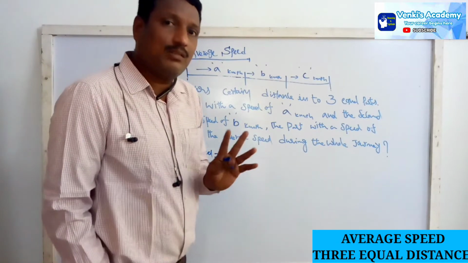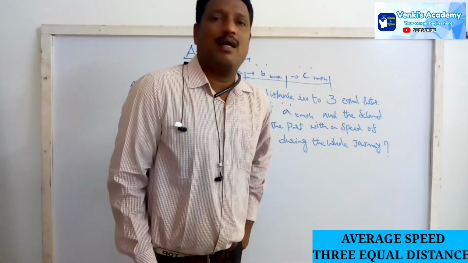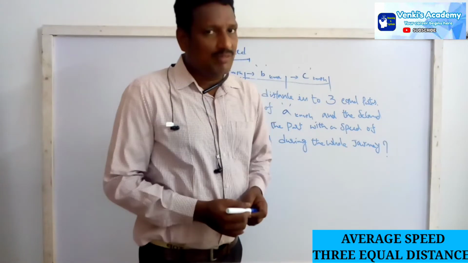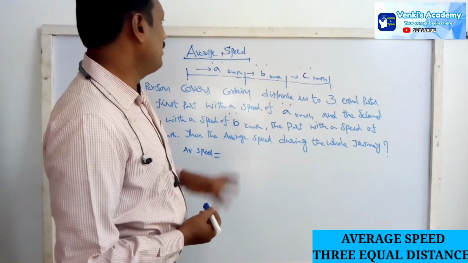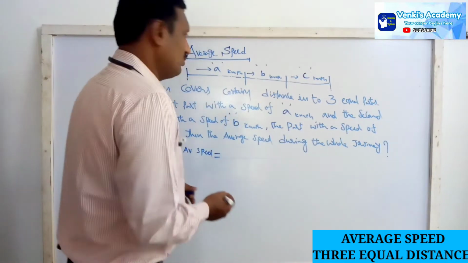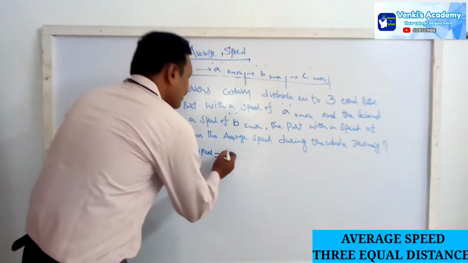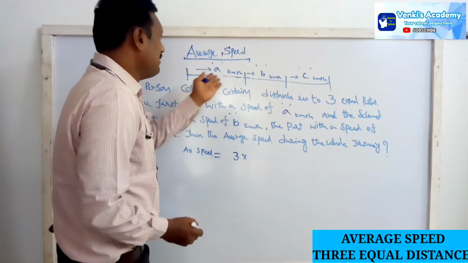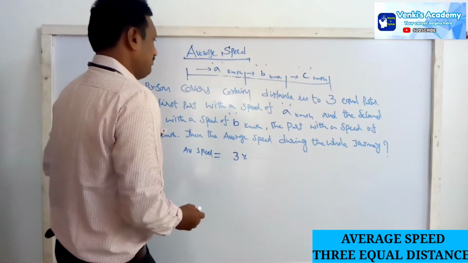Before that, we discussed that if there are two equal distances, the average speed equals 2 into the product of their speeds by the sum of their speeds. Here, if it is three, the same mode applies. If it is three, then 3 into the product of their speeds, that means a into b into c.